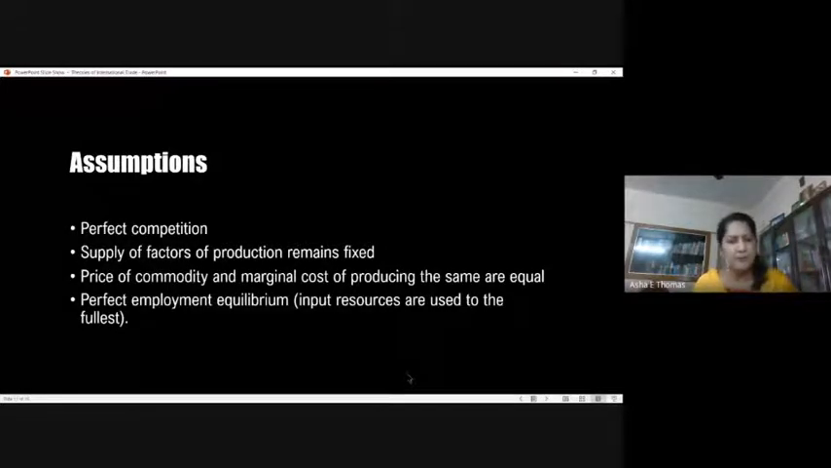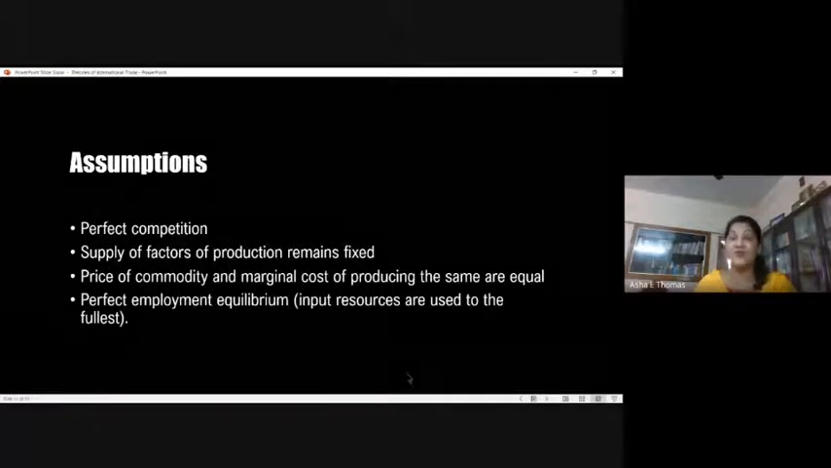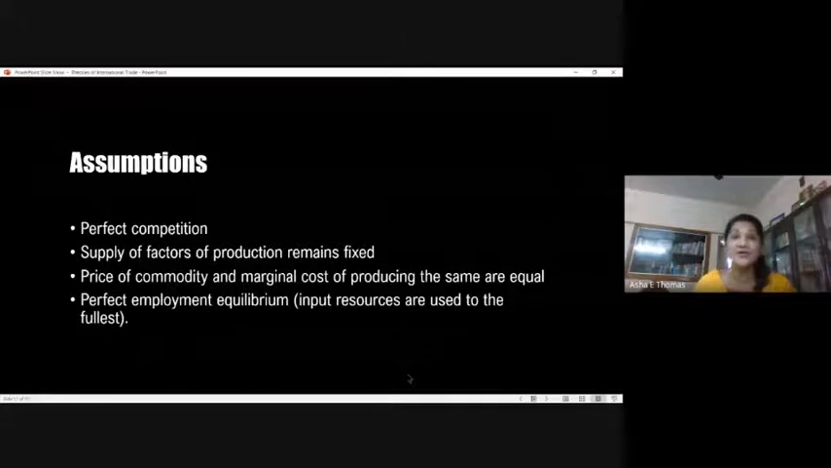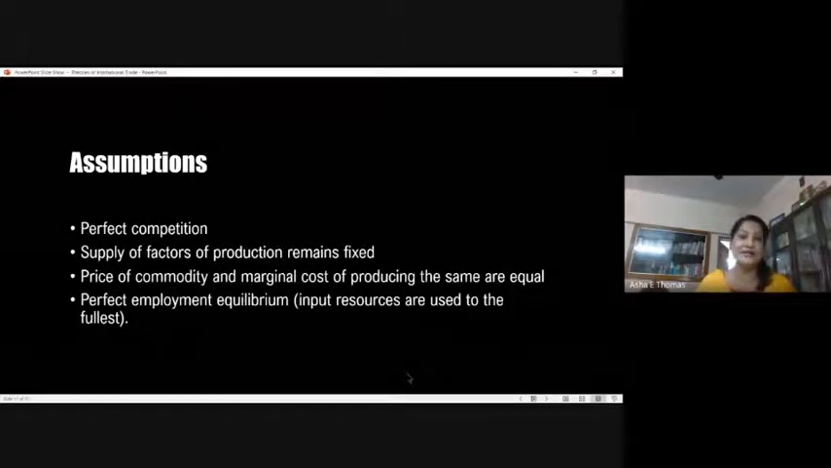Then perfect employment equilibrium means all the available inputs within the country are used to their fullest. Imperfect is the opposite condition where there are input factors which are not used, which are remaining idle. So the opportunity cost will be increasing.